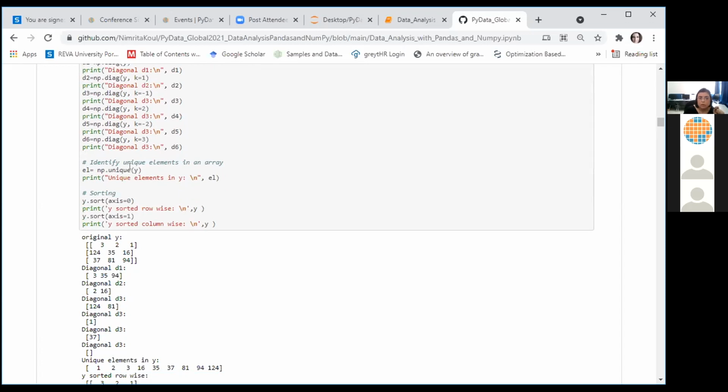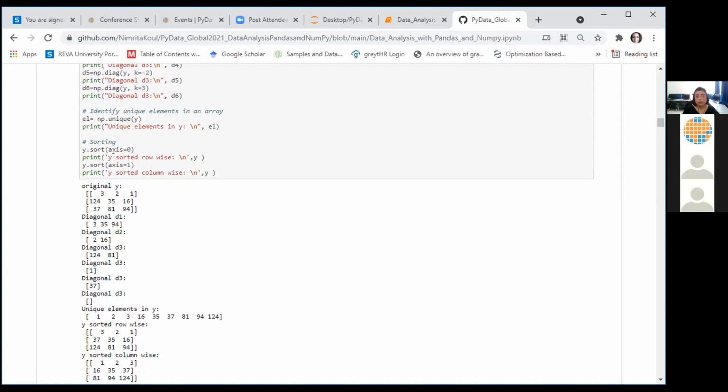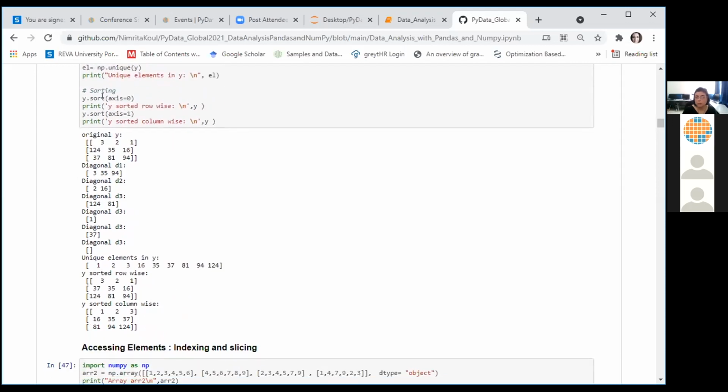You can also see the unique elements in your array using the unique function. If I want to find out which are the unrepeated or non-duplicated elements in your array, you can use the function numpy.unique. We can sort an array both along the row axis and along the column axis by using the sort function. Of course, if you do not specify the axis parameter, the default axis is the row axis.